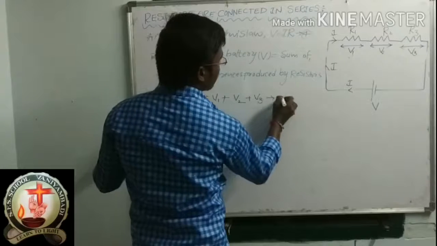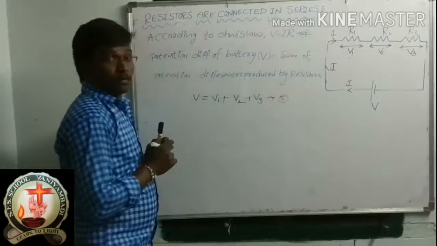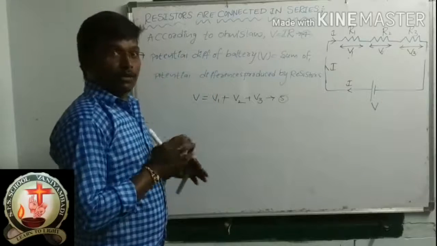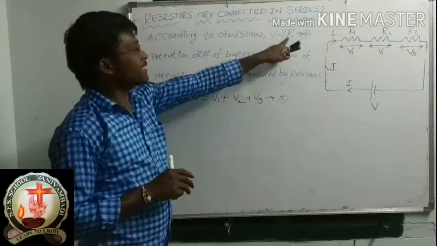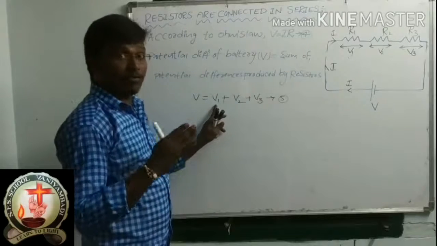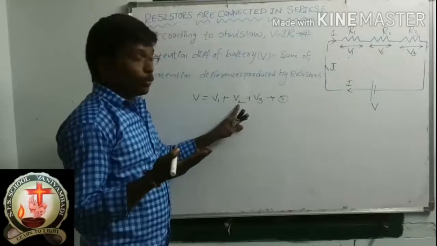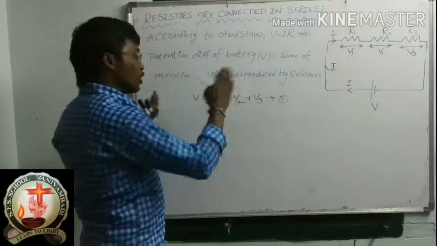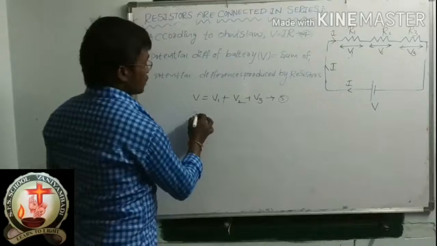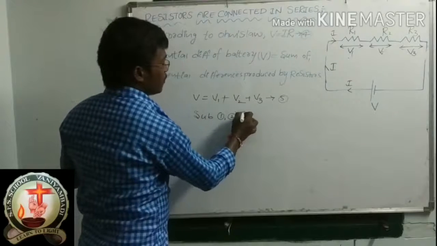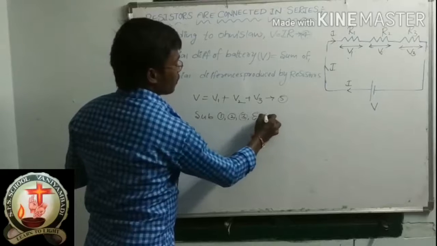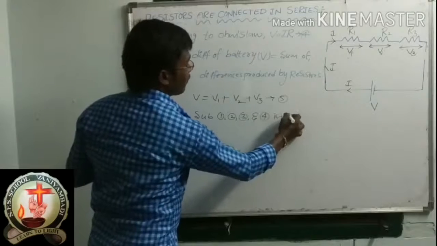So give equation number 5. Now this topic is finished. You know V is equal to IR, V1 is equal to IR1, V2 is IR2, V3 is IR3. Please substitute equations 1, 2, 3 and 4 in equation 5.